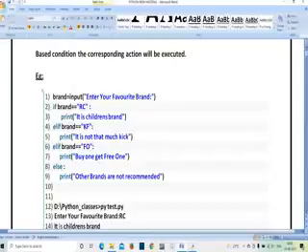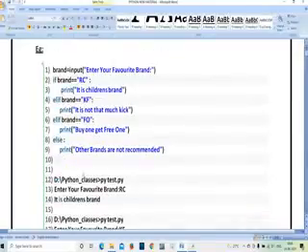Else if brand is equal to KF, if you enter the brand KF, it prints it is not much kick. If you enter the brand FO, you get the print statement buy one get one free. Else if you enter the brand Cerelac, you get other brands are not recommended. Like this, based upon our given conditions, we get the output. If you give a name apart from these conditions, you are going to get other brands are not recommended.